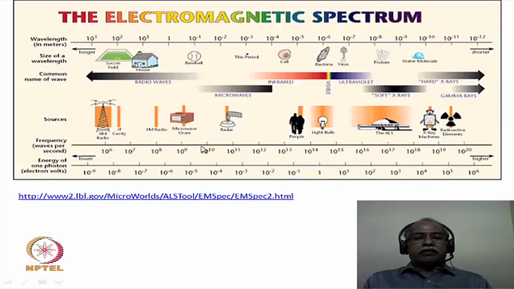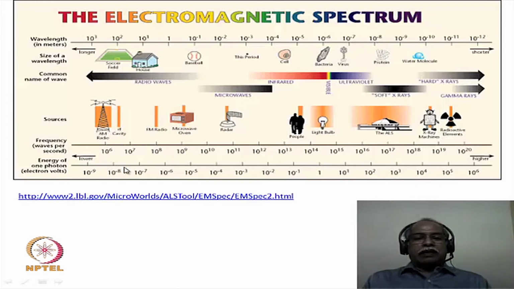In the bottom, the frequency scale is mentioned. The frequency units are waves per second. In other words, per second is the unit that is normally used for the frequency scale. As you can see here, the frequency starts from 10 to the power 6 per second to about 10 to the power 20 per second in the highest frequency region, which is the gamma ray region. As the frequency increases, the energy content also increases, because frequency is directly proportional to energy in terms of E is equal to h nu, where nu is the frequency of the electromagnetic radiation.